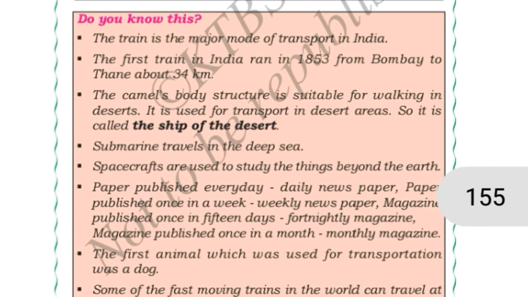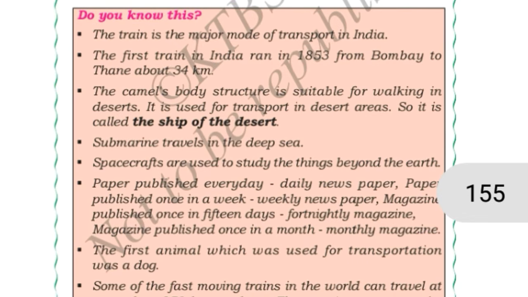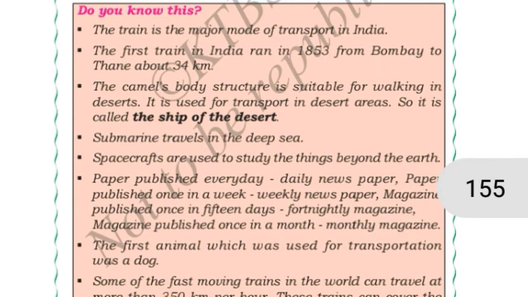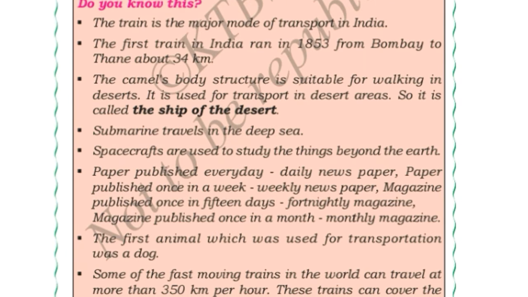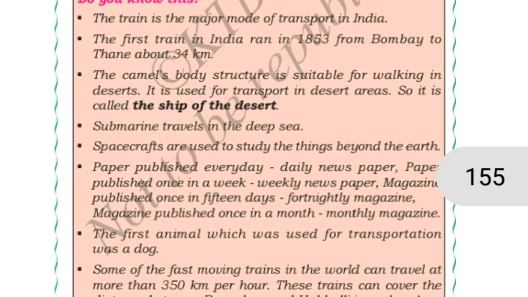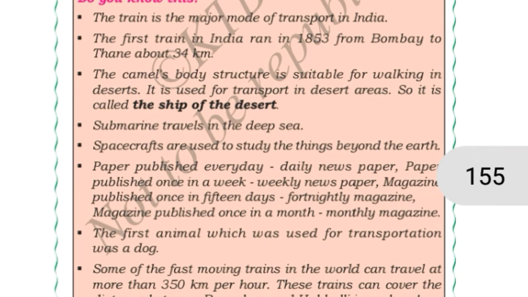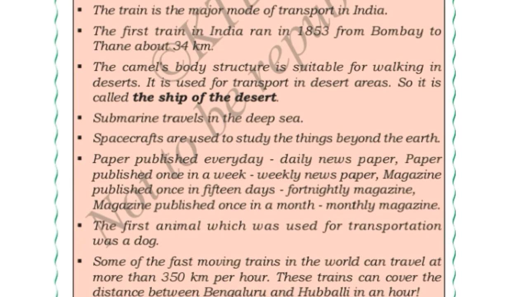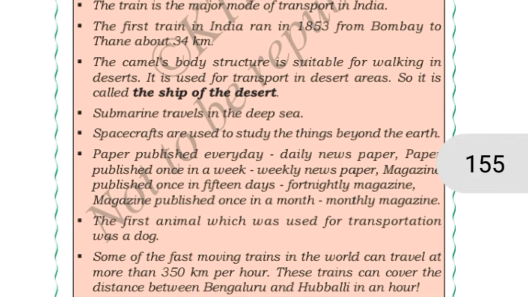Okay. Now the first animal which was used for transportation was a dog. Some of the fast moving trains in the world can travel more than 350 km per hour. These trains can cover the distance between Bengaluru and Hubballi in an hour. So this is a very interesting fact about transportation.